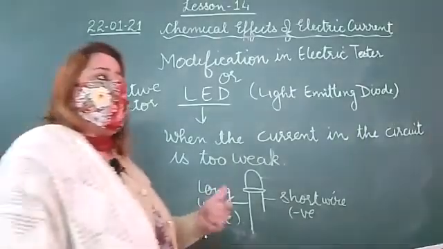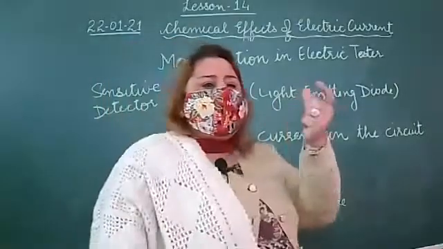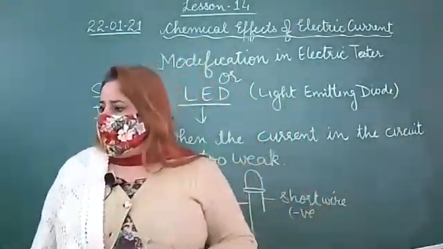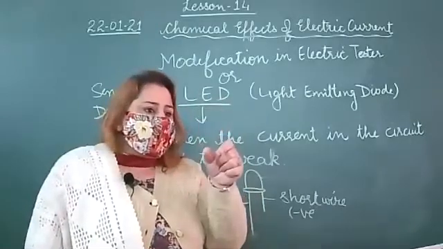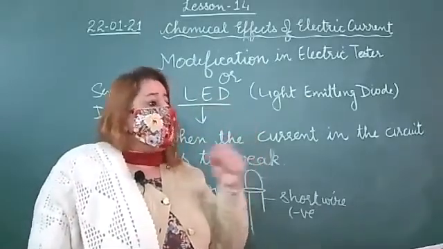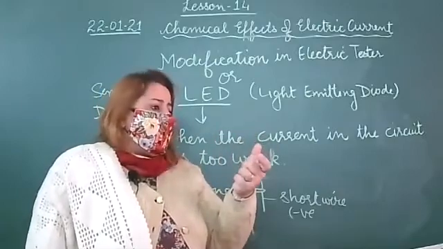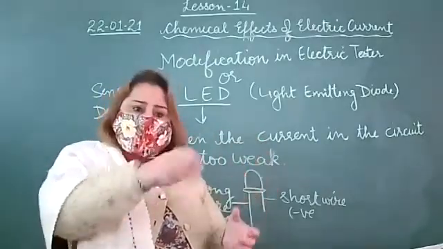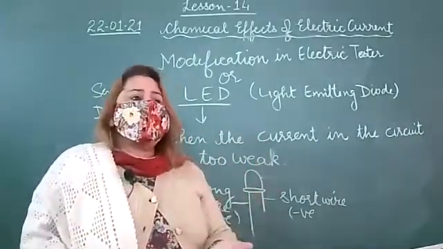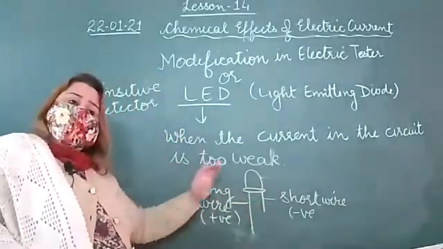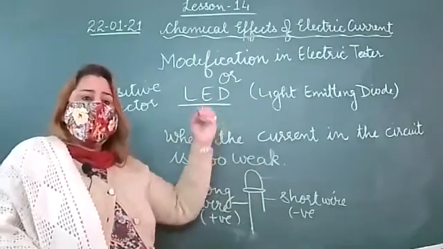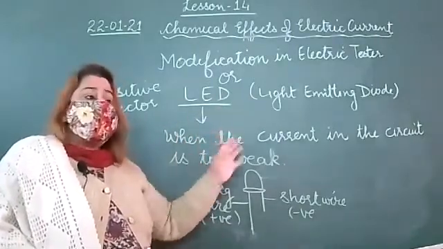In 7th class, we already discussed the heating effect and the magnetic effect of the electric current. What did we use in that case? The magnetic compass. We put the magnetic compass, which also detects small currents. If the current is too weak, it deflects. So the magnetic compass is also used. LED is very good to detect a small voltage or a very weak current, but it is expensive.